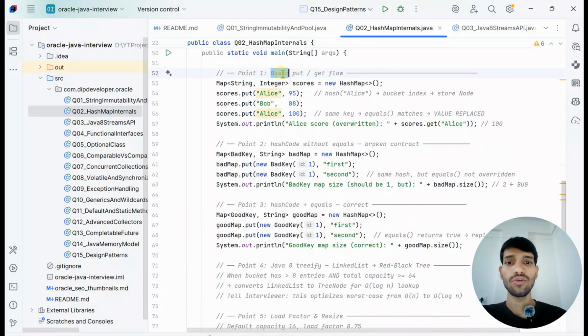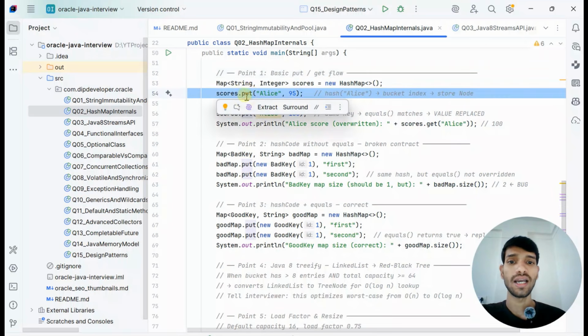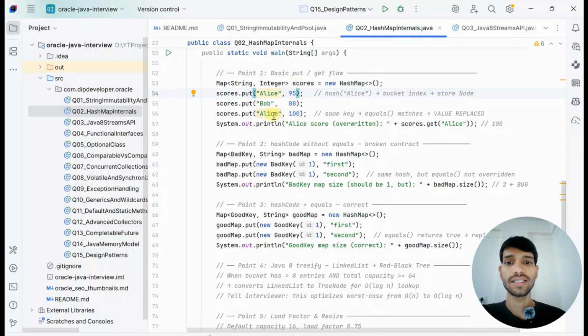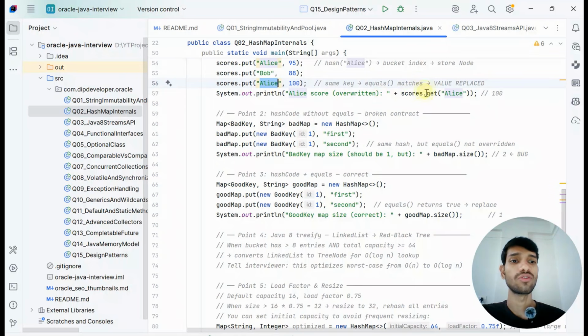The point is that when you use put or get, first it is adding, and next is Bob, it is also adding a new record, and then the same key is there, so now it is overriding that particular value, and now it is showing 100.